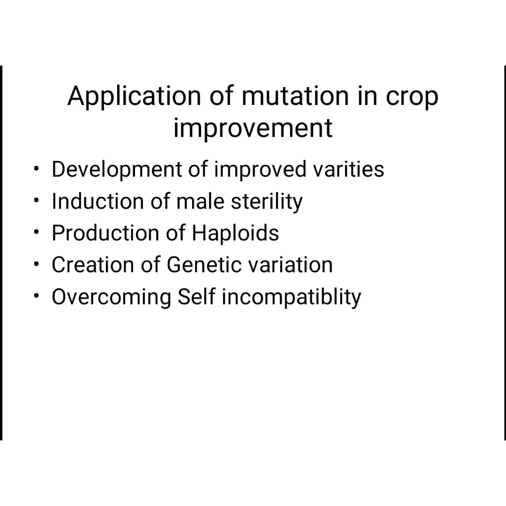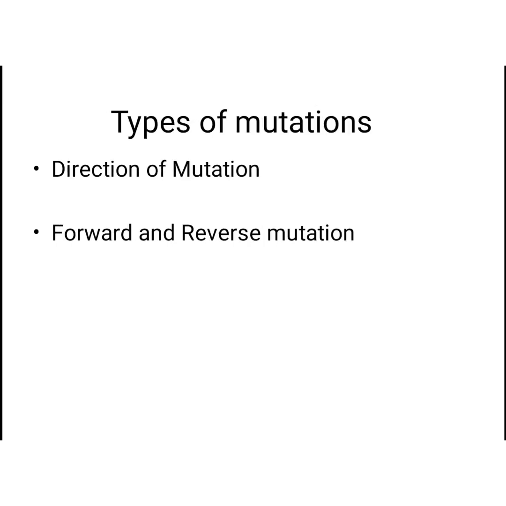Actually only 0.1% of mutations are beneficial, okay. What are the applications of these mutations in crop improvement? Development of improved varieties, induction of male sterility, production of haploids, creation of genetic variation is very important, and overcoming self-incompatibility. Here the main point is creation of genetic variation, okay. Please take a note on these 5. Sometimes objectives they will ask, okay. Please take a note.